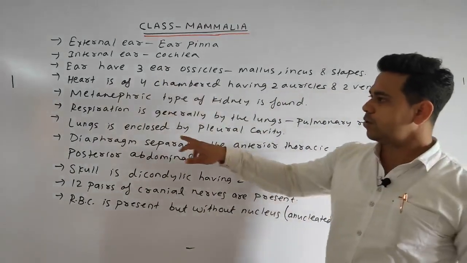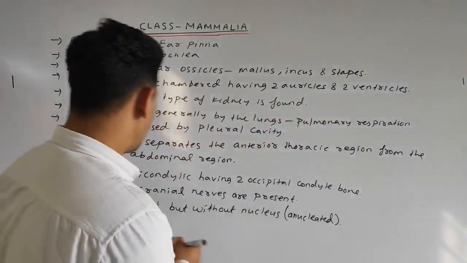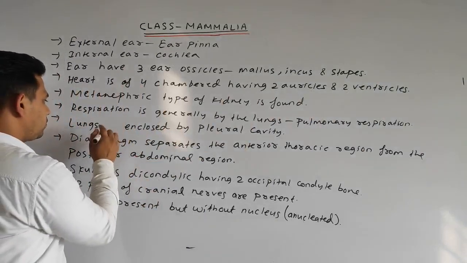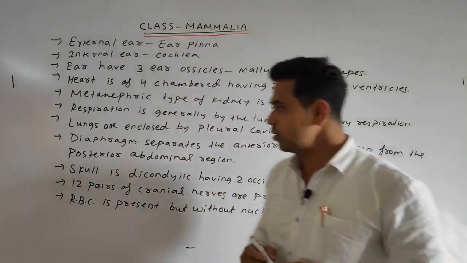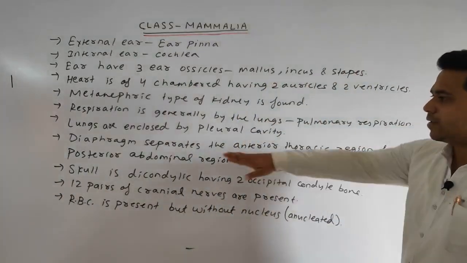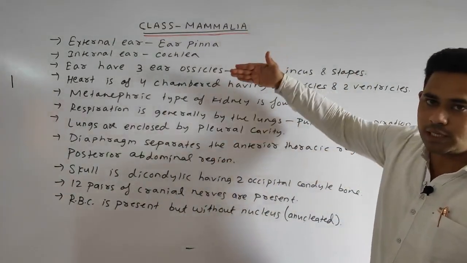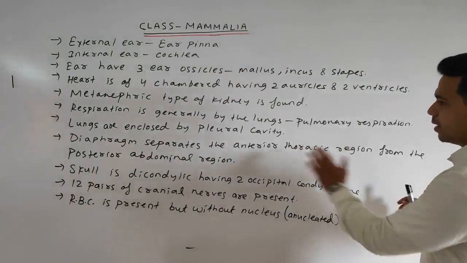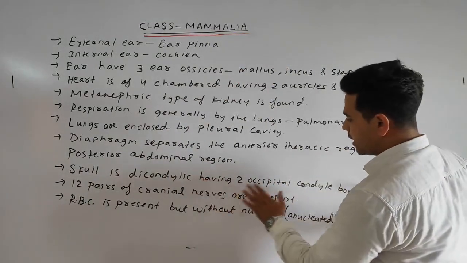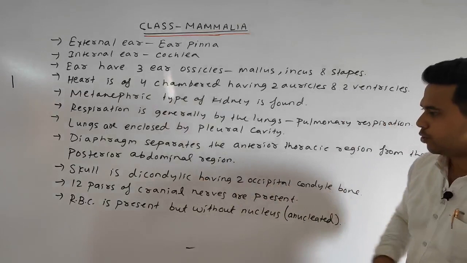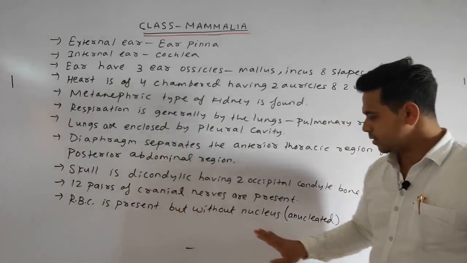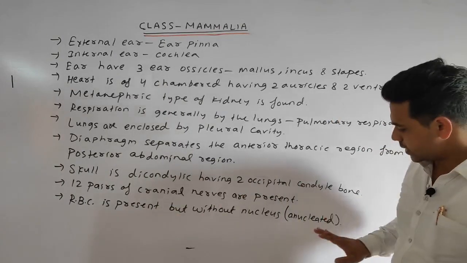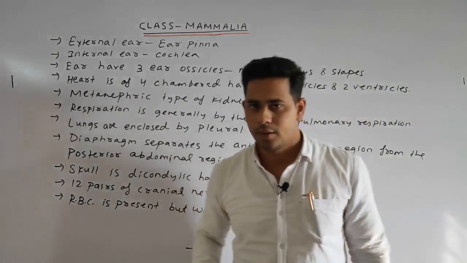Lungs are enclosed by a cavity called the pleural cavity. Diaphragm separates the anterior thoracic region and the posterior abdominal region. Skull is dicondylic, having two occipital condyle bones. 12 pairs of cranial nerves are present, and lastly we can say RBC is present but without nucleus. That is why it is called anucleated.